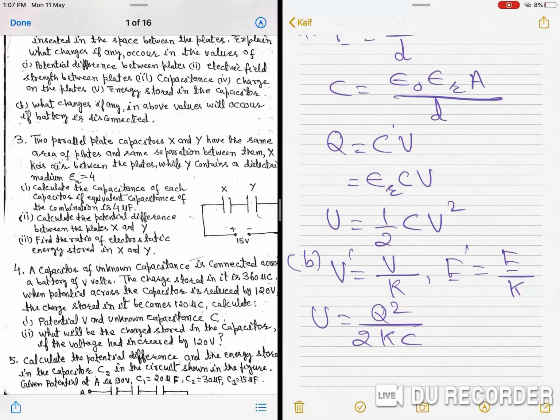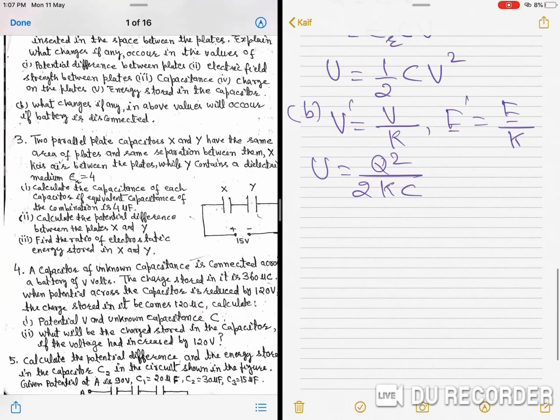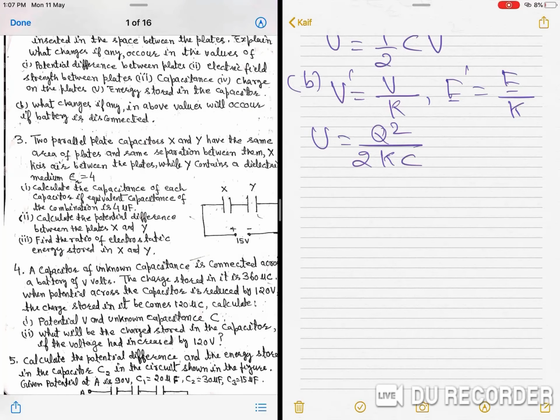So remember that when the battery is connected, there is no change in potential, no change in electric field, capacitance increases K times, charge increases K times, energy increases K times. But when the battery is disconnected, potential and electric field become 1 upon K times, energy also 1 upon K times, but there is no change in charge; it will remain the same.